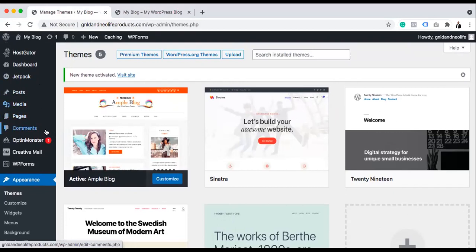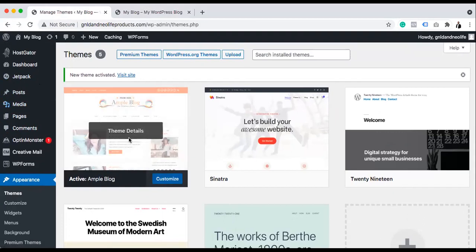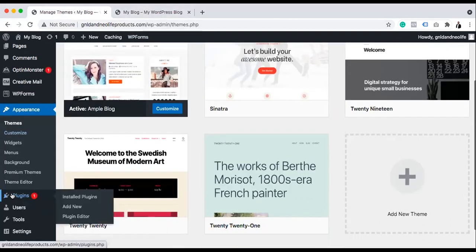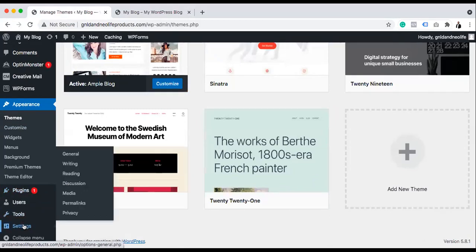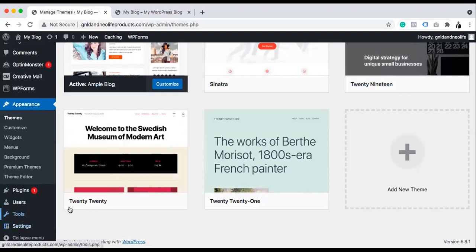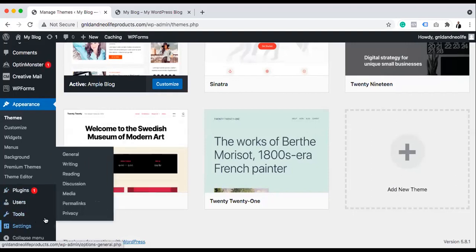After that, we come into this place, go to the appearance, we install the theme, we activate the theme, we preview so that we can see the theme that we want to use. The next thing, go to the settings, general. This is where you do title and some general settings for this blog.